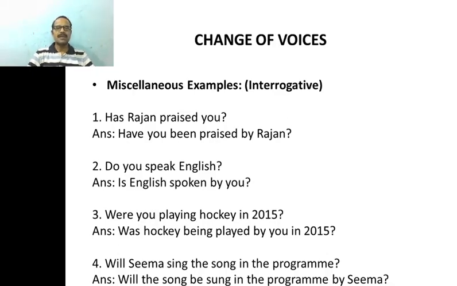It is so easy. You need not be confused looking at the sentence structure. Pay attention to the verb groups, verb forms, identify the tense of the verb, identify the kind of the sentence, and then change. Well, look at the second sentence. Do you speak English?